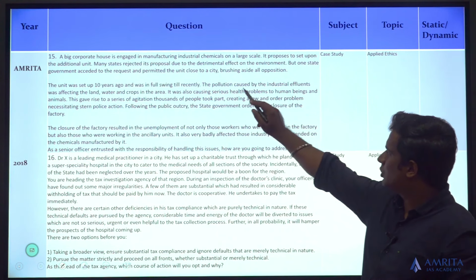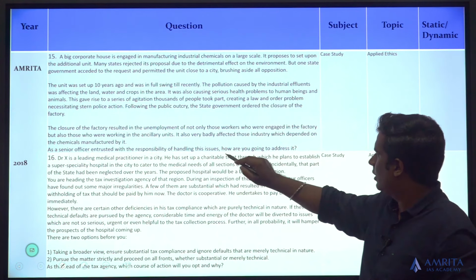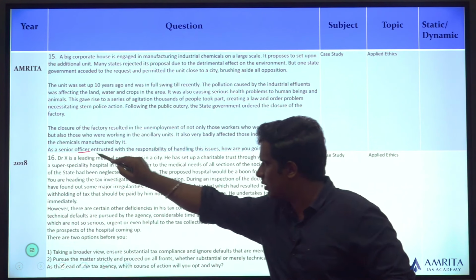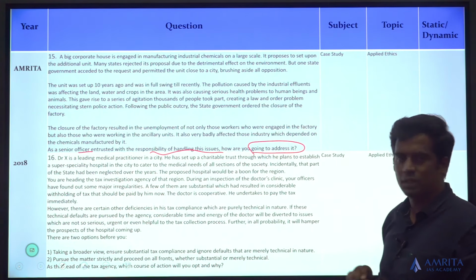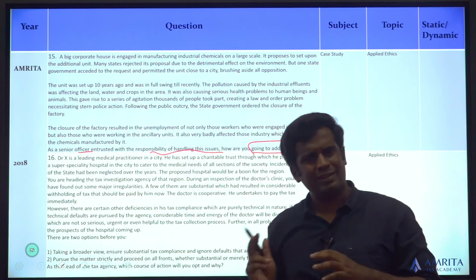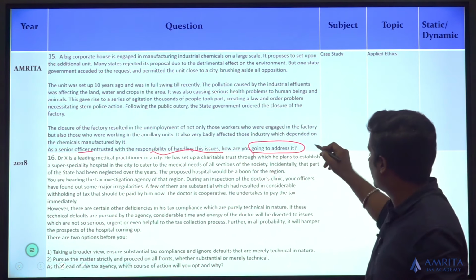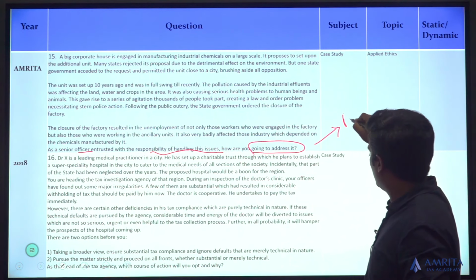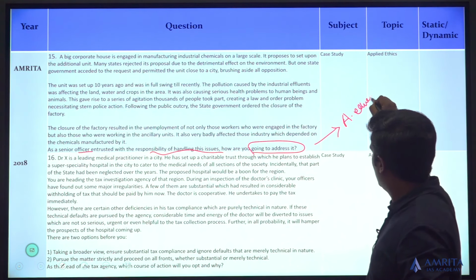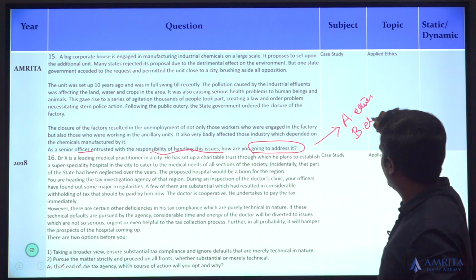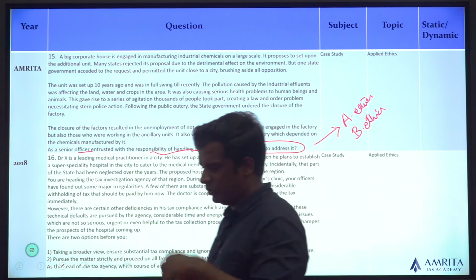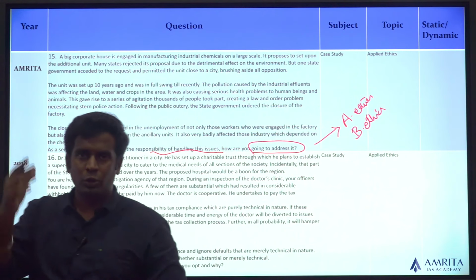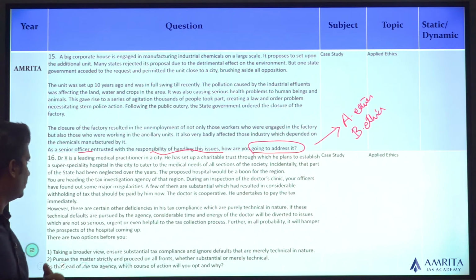It talks about a corporate house, industrial chemicals, and it says that as a senior officer, you have the responsibility of handling it. How are you going to address it? Looking at the case study, definitively you can say something like this. It talks about administrative ethics and asks how you are going to address this. It looks at your behavior. What will be the foundational value that you are using? Will you be using emotional intelligence? You can use all that to write a solution.